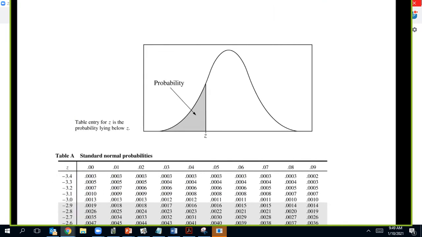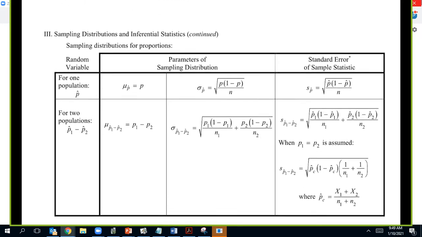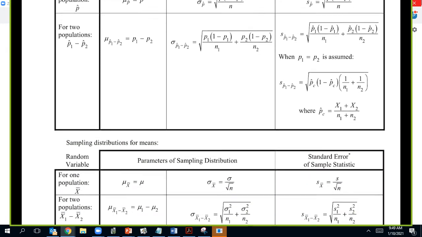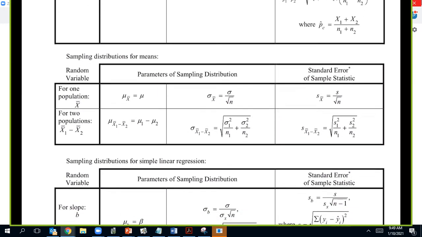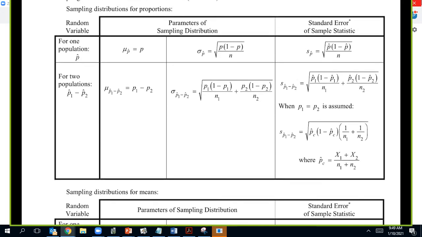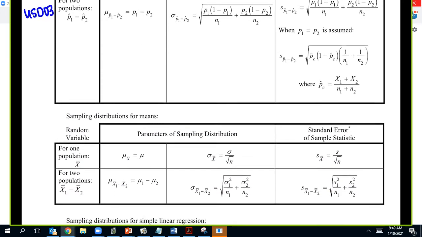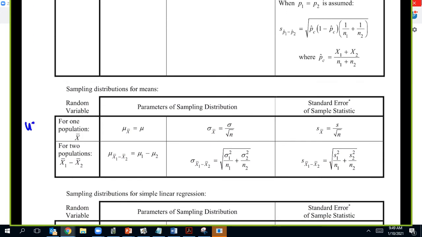Well, I don't have a shape on my formula sheet, but these are the 4 sampling distributions right here. We have 1 population, 2 populations for proportions, 1 population, 2 populations for means. So these 4 are Unit 5, Day 2, Unit 5, Day 3, Unit 5, Day 4, and Unit 5, Day 5.